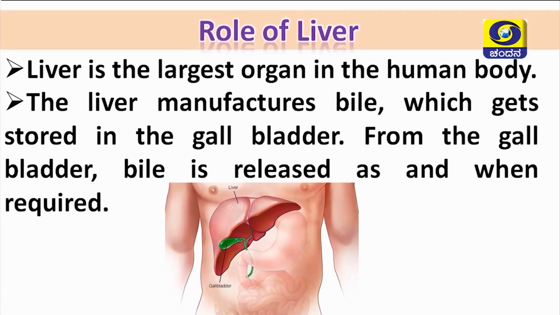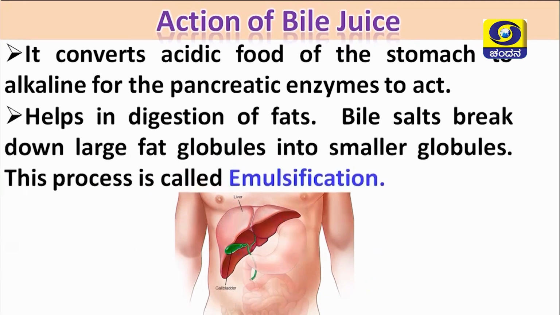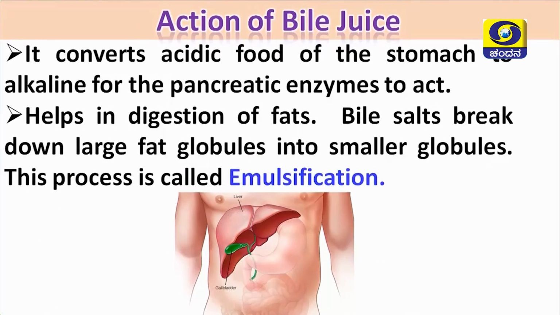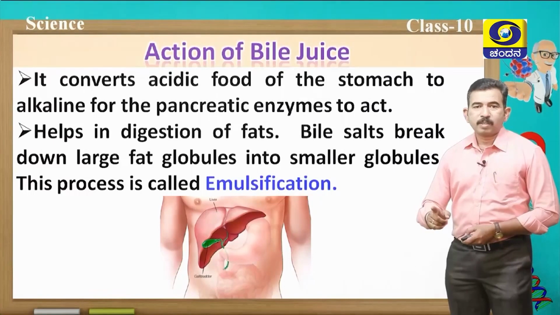Now let us discuss what is the important function of this bile juice. Yes, bile juice converts the acidic food of the stomach to alkaline for the pancreatic enzymes to act on it, and also helps in the digestion of fats. Bile salts break down the large fat globules into smaller globules, and this process is called emulsification. Remember, breakdown of large fat globules into smaller globules is called emulsification.